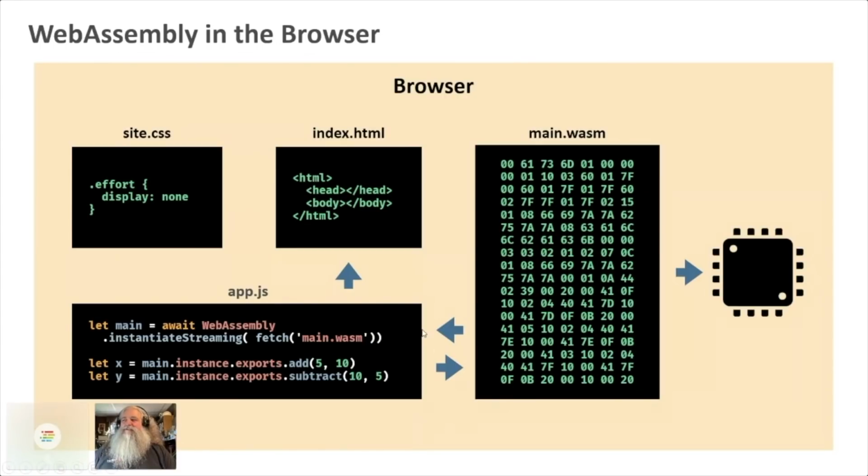The interesting part here is the arrows. Your app.js, of course, can interact with your DOM and manipulate it. That's the essence of web apps. But it can also interact with WebAssembly, and WebAssembly can interact with it. So my JavaScript code on the front end becomes something that WebAssembly can talk to, and it can talk to WebAssembly. Now you'll notice there's not an arrow connecting WebAssembly to the DOM right up here.